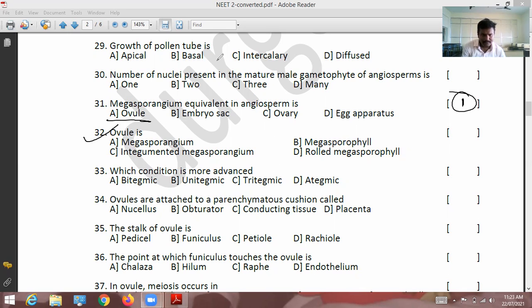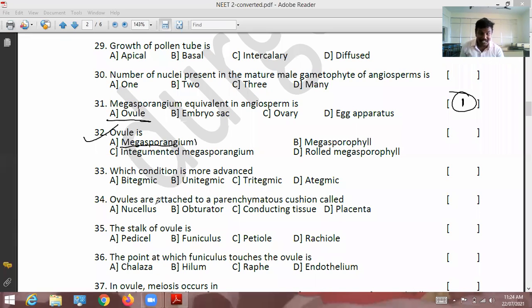Ovule. Question 32. Ovule, megasporangium. Yes, these both are similar. Ovule is also called megasporangium.